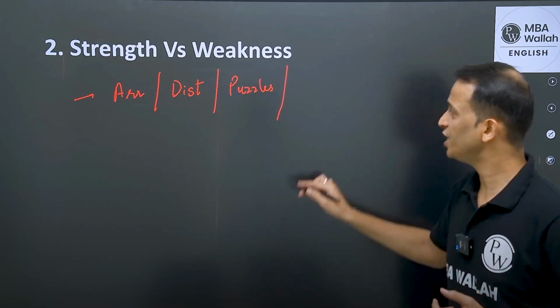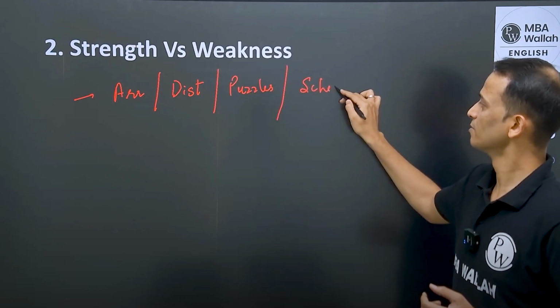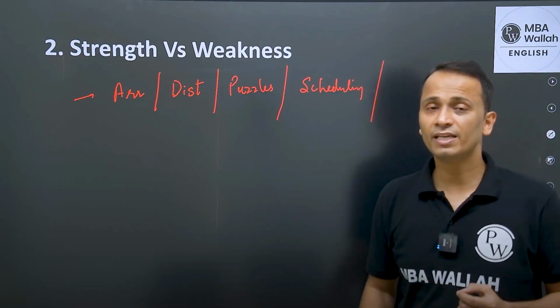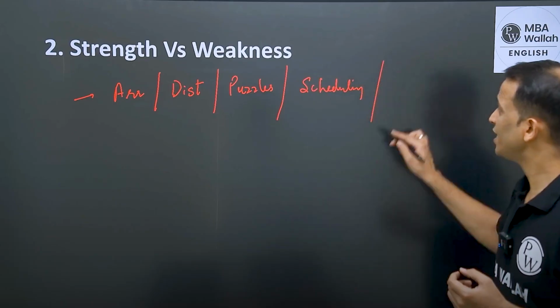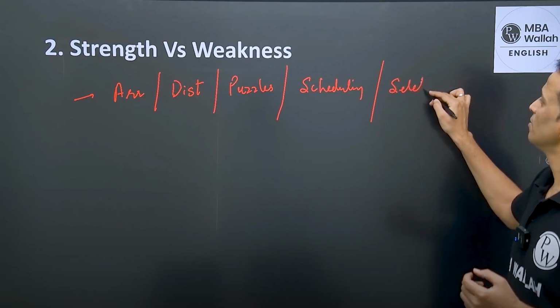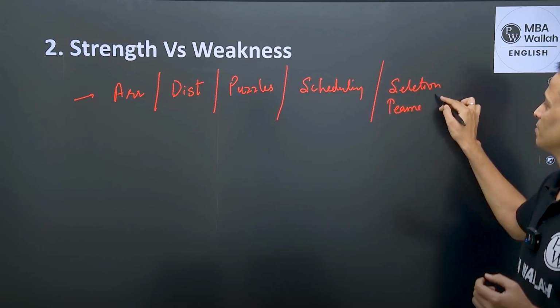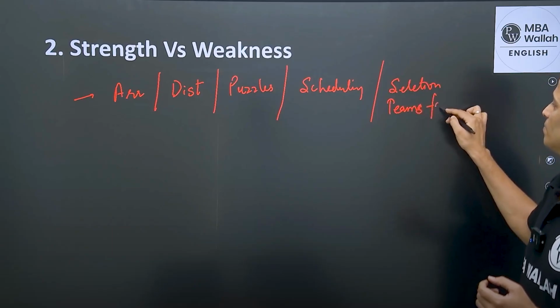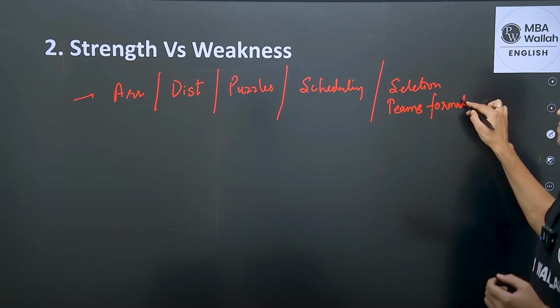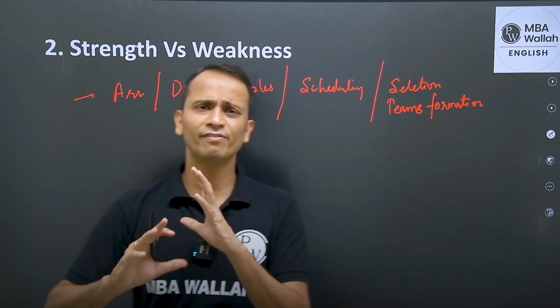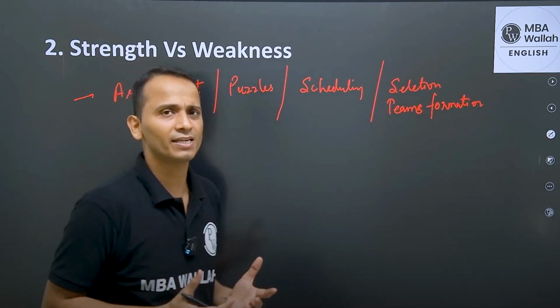Then we have scheduling. Then we have selection or team formation. Right? So all these topics I will keep in the same category.